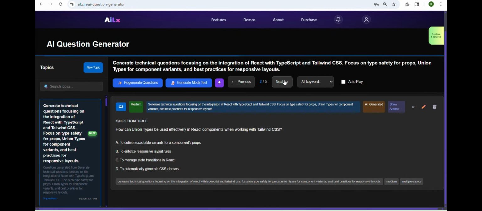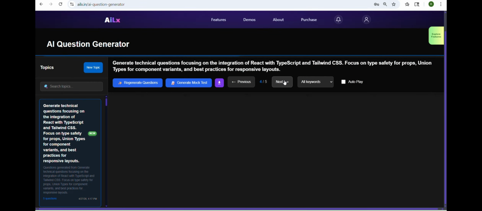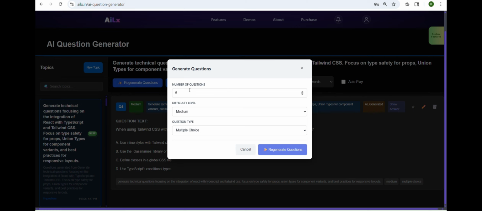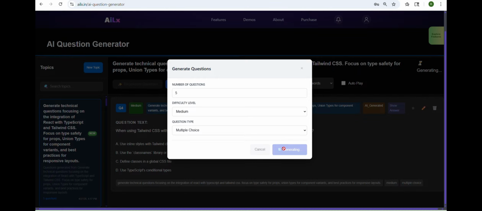Practice directly on the platform. Get instant feedback. Understand where you're strong and where you need improvement. Not satisfied with a question? Just click Regenerate and instantly get a fresh set of new questions.